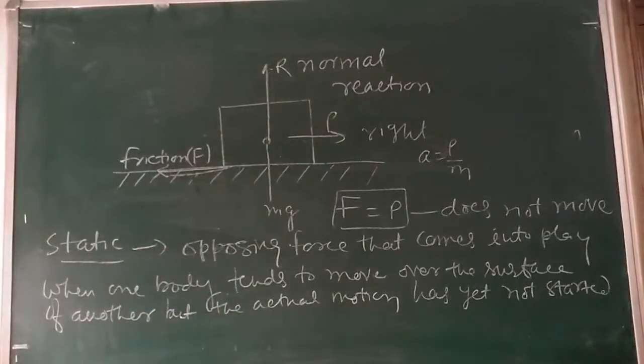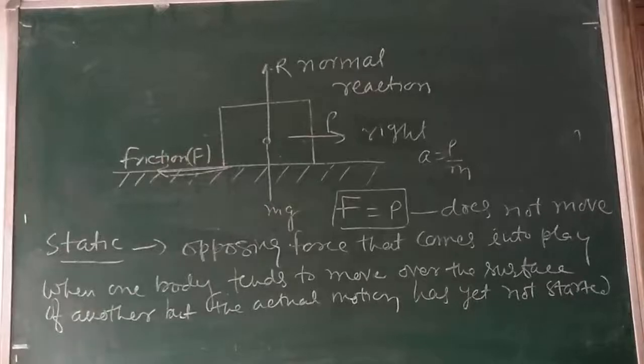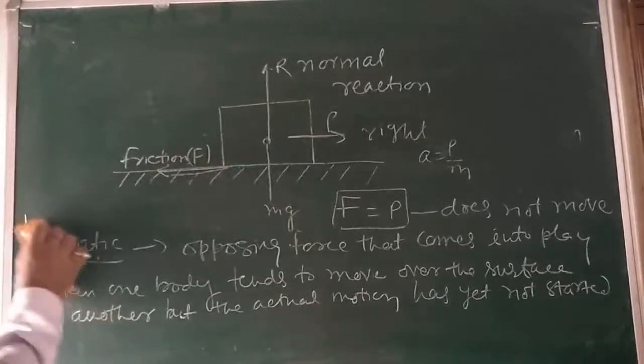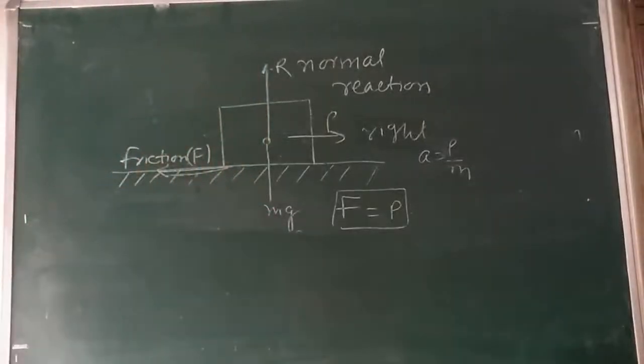Now, as the applied force P is increased, P बराबर F है, जब तक तो नहीं चलेगा.